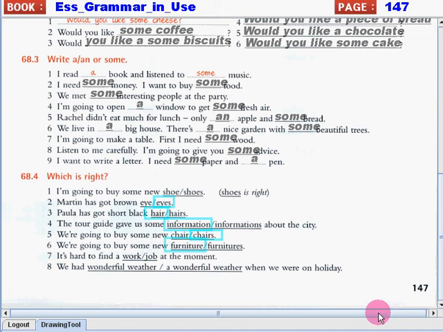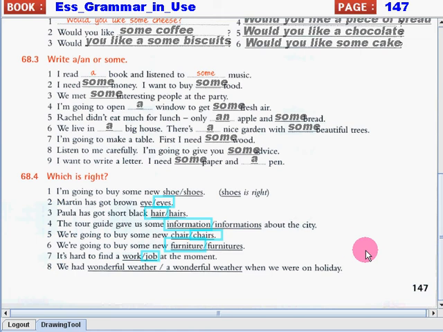Next, it's hard to find a job at the moment. It's hard to find a work or job at the moment. Of course, here we have to use the word job. It's hard to find a job at the moment.